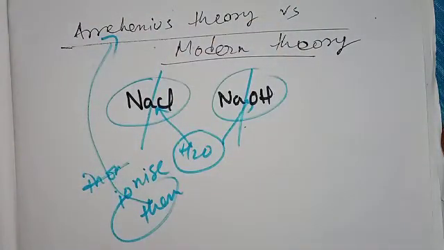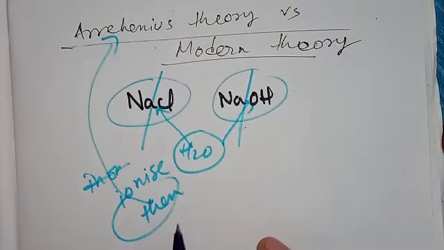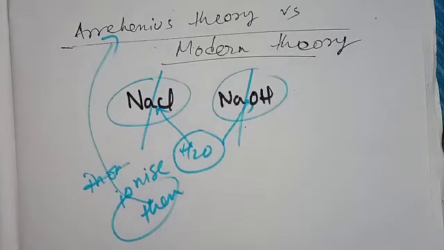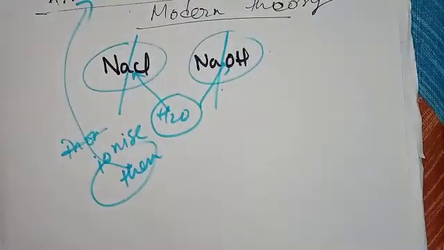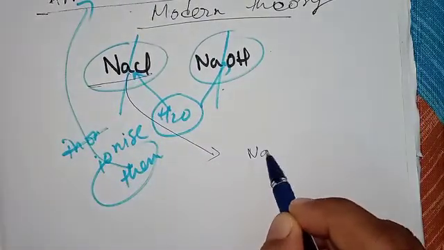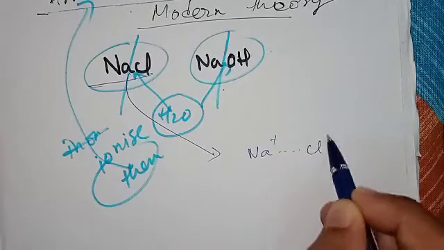But according to the modern theory, we know that electrovalent compounds, that is ionic compounds or electrolytes, are ionic even in the solid state. So if you take NaCl, the structure of NaCl is like this: Na plus, Cl minus.